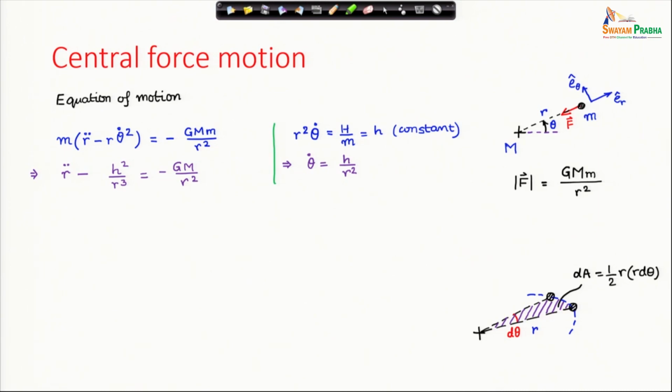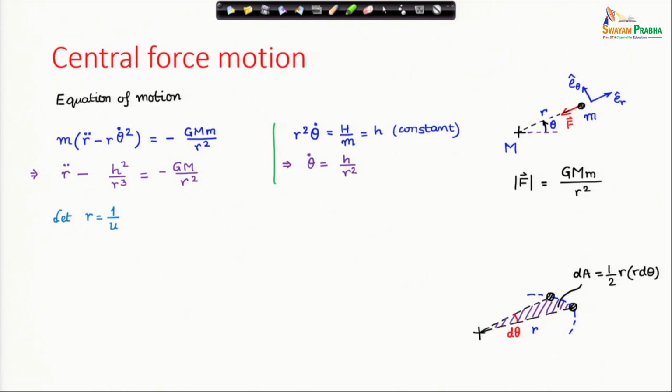If I can solve this equation, then I can use this to solve for theta. Suppose I can solve the r equation, then this equation I can use to solve for theta. Now, this appears to be very highly nonlinear, r double dot, and there is 1 by r cube, there is 1 by r square on the right hand side, etc. But it so happens that this equation can be transformed into a very simple form. Let us look at that transformation.